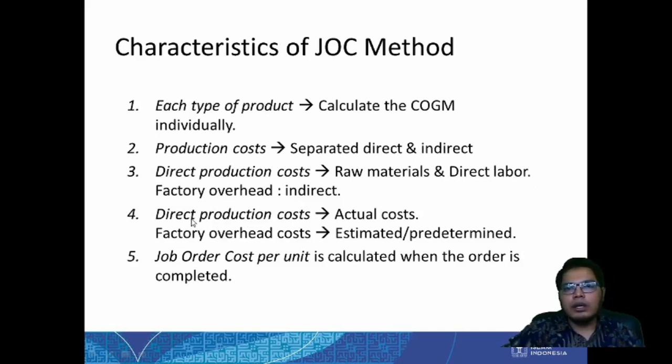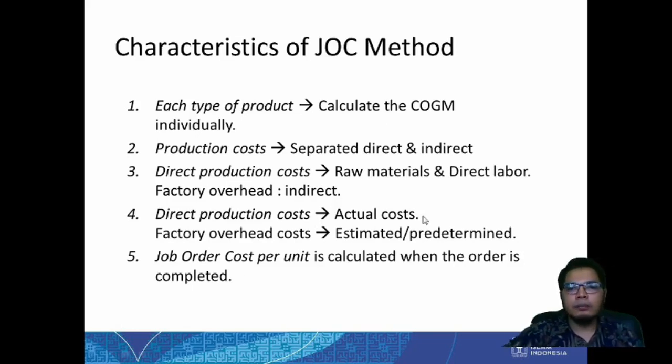In here, for the direct production cost, because it is easy to trace, we can use actual cost. However, for the factory overhead cost, we only use the estimated or predetermined one, because it is really hard to know the factory overhead cost. Factory overhead mixes all of the indirect things, and sometimes it is really hard to allocate them. So we only use estimated overhead, but for the direct costs we can use the actual cost.